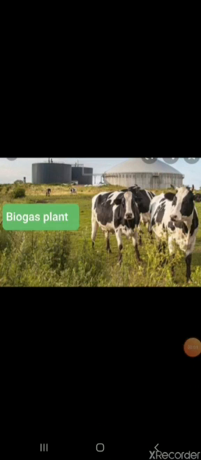Next is biogas. Children, do you know what is biogas? Biogas is made from animals' waste, like the cow dungs, the buffalo dungs. They are collected in a chamber and then they are preserved and then fermented. The gas from it is released and it is used as a fuel for cooking. Do you understand, children? How are animals very useful to us?